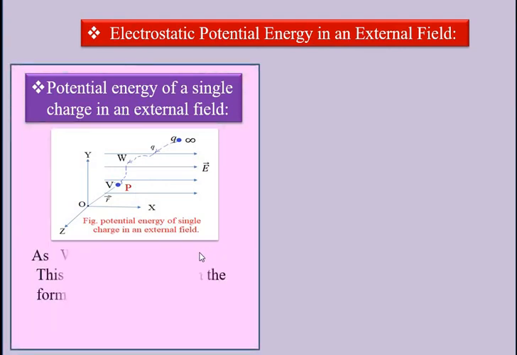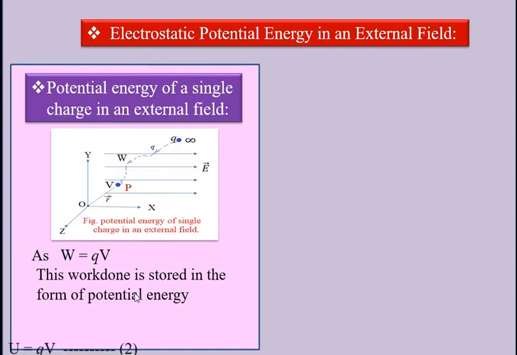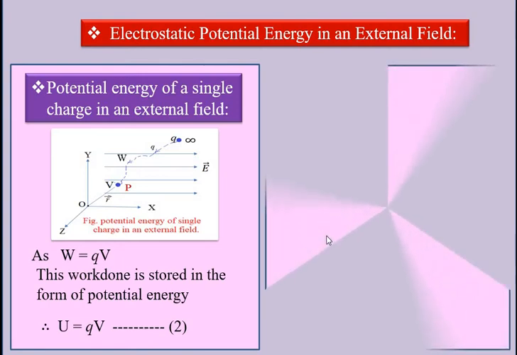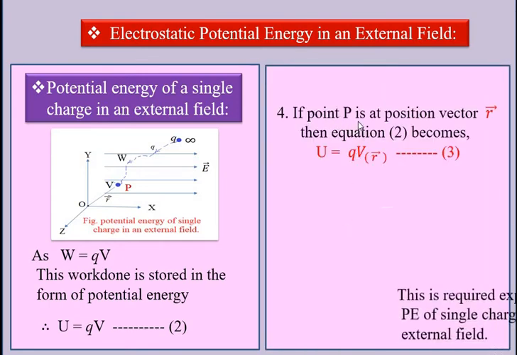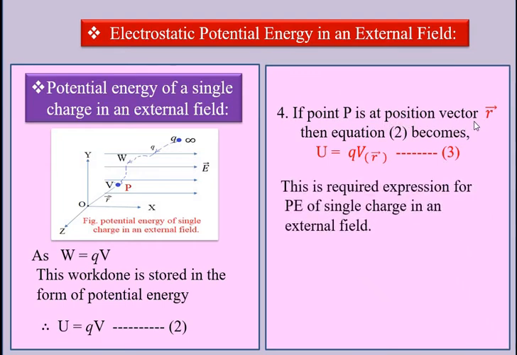Therefore, as the work done is equal to Q into V, and this work done is stored in the form of potential energy, denoted by the letter U, U equals Q into V. If the point P is at position vector R bar, then this equation becomes U equal to Q into V of R bar, where R bar is the position vector.